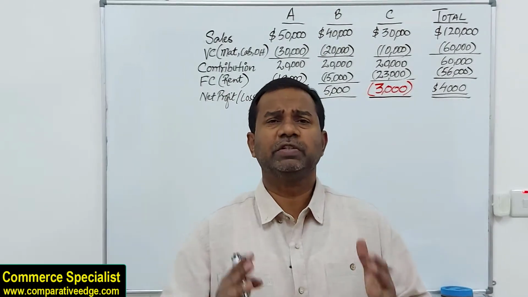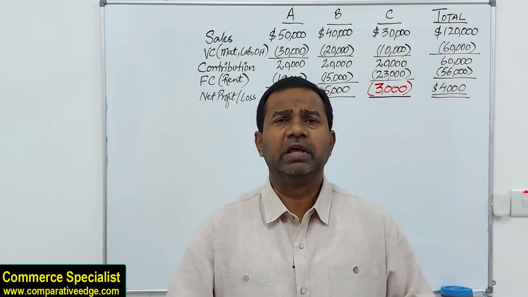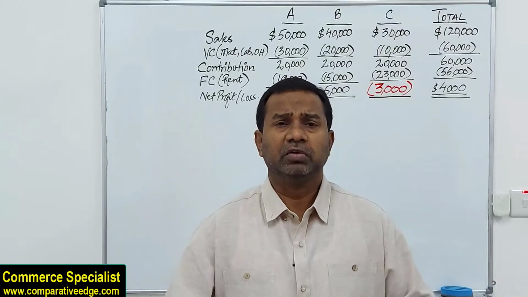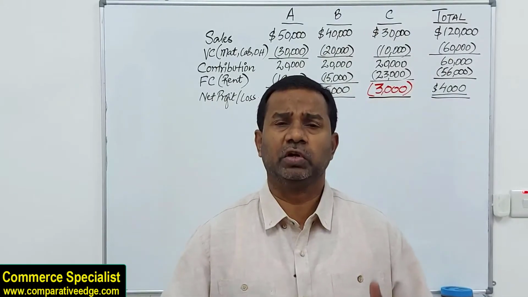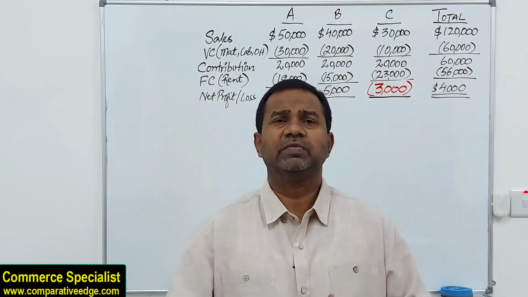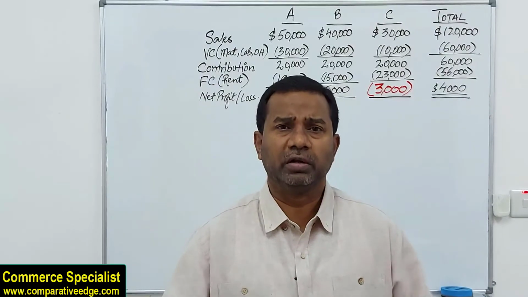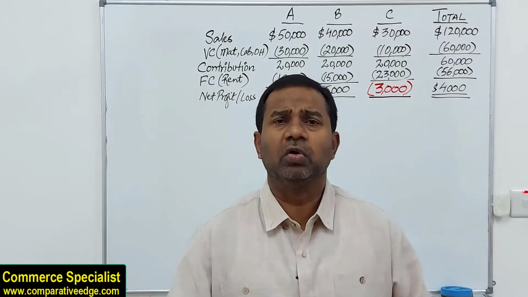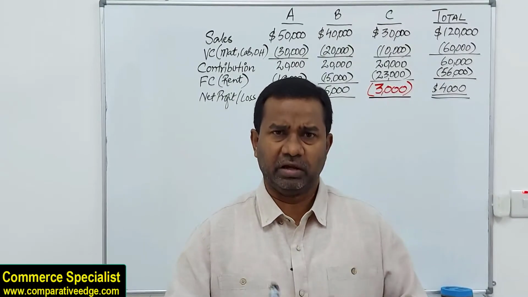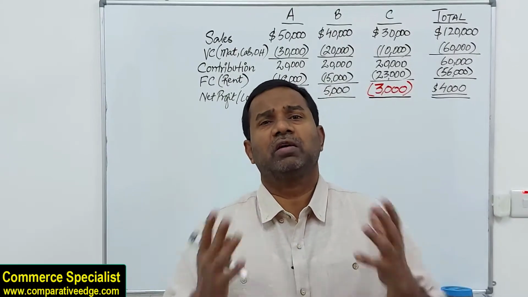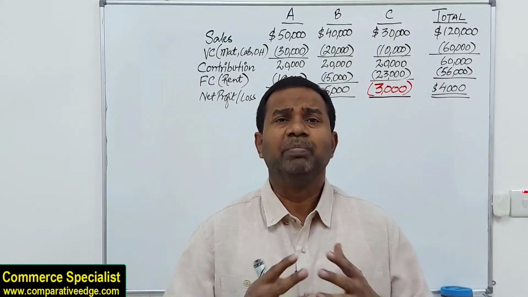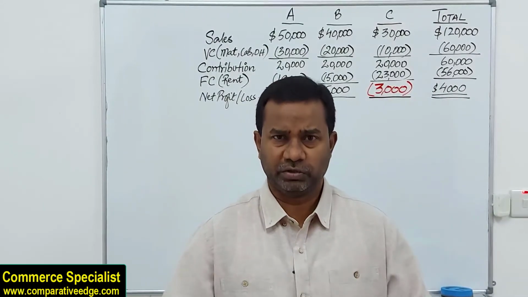So when a company is faced with operate or shut down decisions, there are certain things you need to be very careful about, because your aim is to maximize shareholders' wealth, to maximize profit for the owners, the risk takers. So the main thing we need to know is what the criteria are to consider before taking an operate or shut down decision.